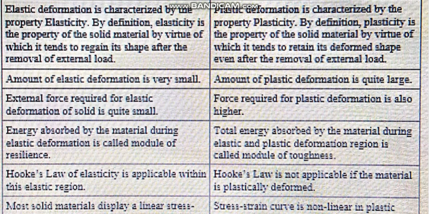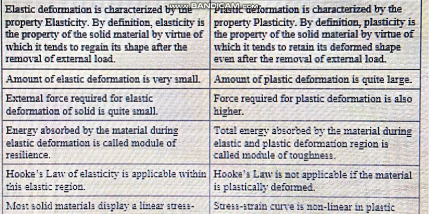The amount of elastic deformation is very small, whereas the amount of plastic deformation is quite high. The external force required for elastic deformation is small. In case of plastic deformation, the external force required is very high because it is never going to be easy to change any body permanently by applying a little force.